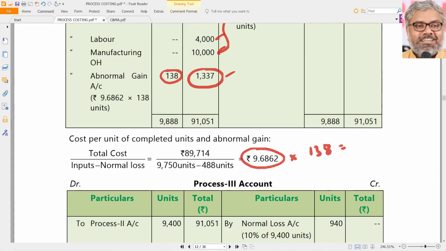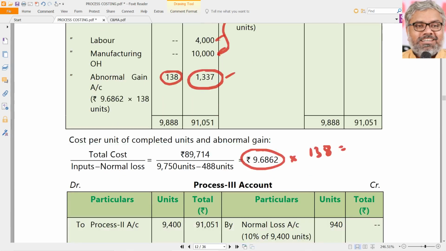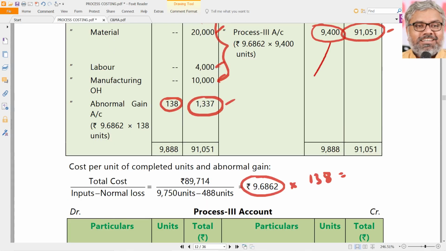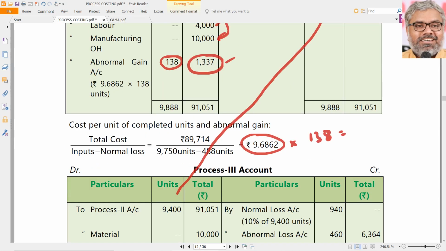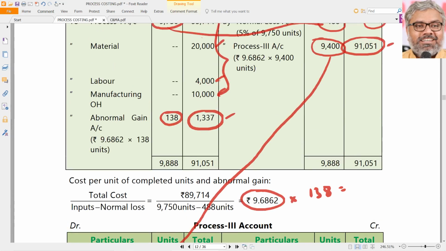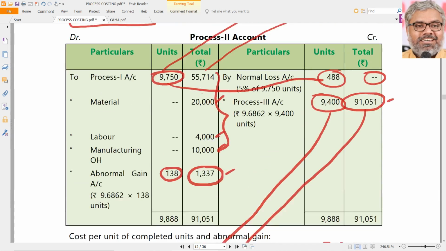Then the story is still not over. From the process 2 account, the amounts will go to process 3. So from here they have come to process 3, where 9,400 units will be inputted, and the cost has also come from process 2 to process 3. Here, open the account and debit them. Starting point. After that, copy paste once again.